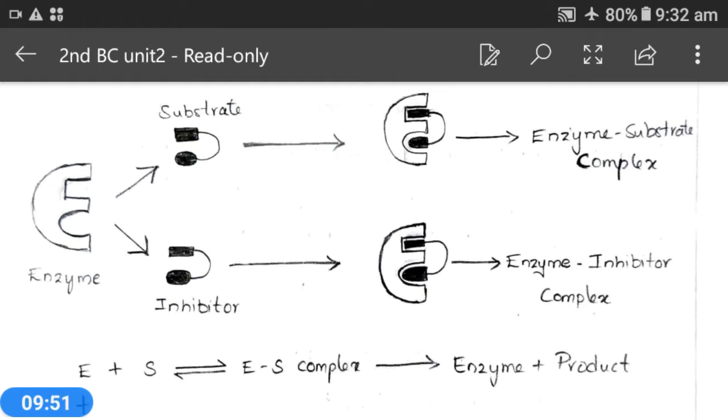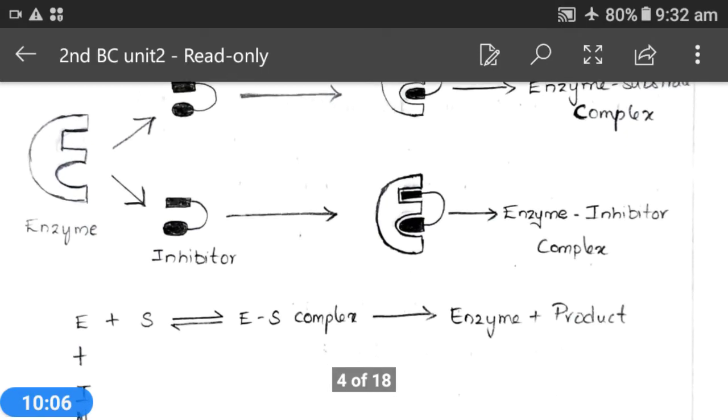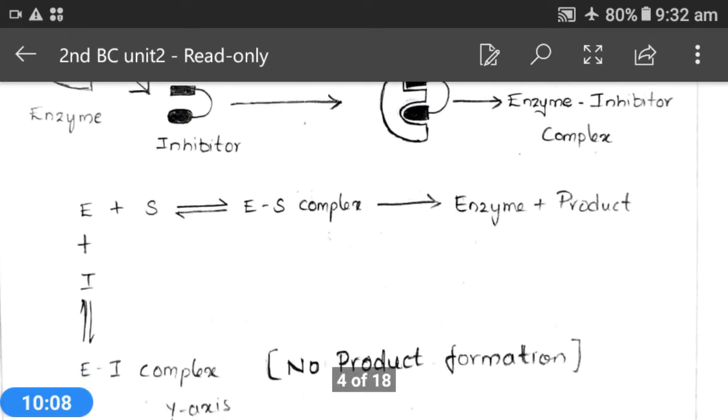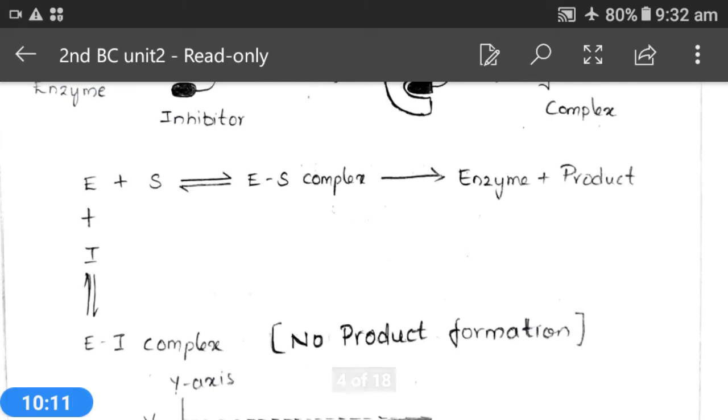Finally, there will be no product formation. You see this diagram? This substrate and inhibitor are similar to each other. These are similar in their structure, and instead of substrate, inhibitor will be bound and it will form the enzyme inhibitor complex. Ultimately, no product will be formed.